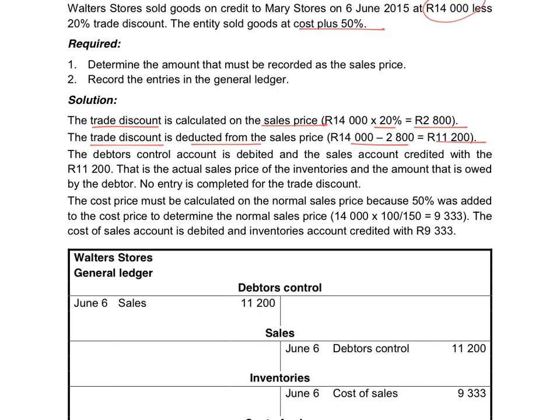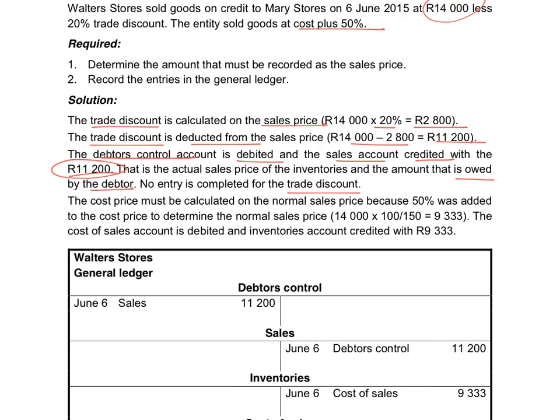So the total sales price, the income for the business, is 11,200 and the amount that the debtors owe is 11,200. So the debtors control account asset will be debited to increase on the debit side, and the sales account income will be credited with the actual sales price, that will be 11,200 after the trade discount was allowed. That is the actual sales price of the inventory that will increase your income, and that is the amount that's owed by the debtor. You don't complete any entry for trade discount.